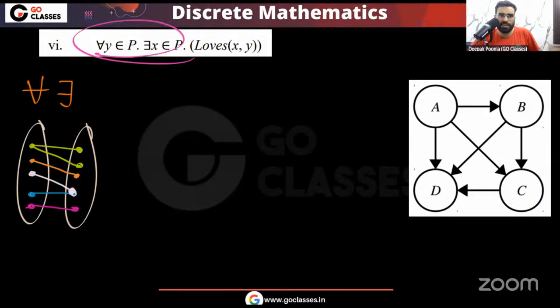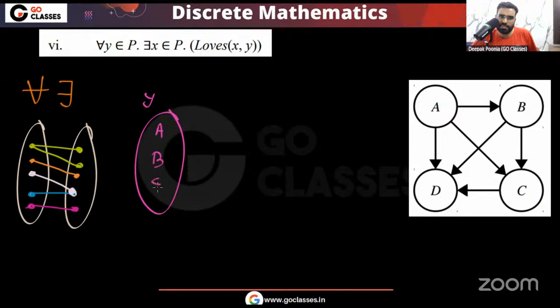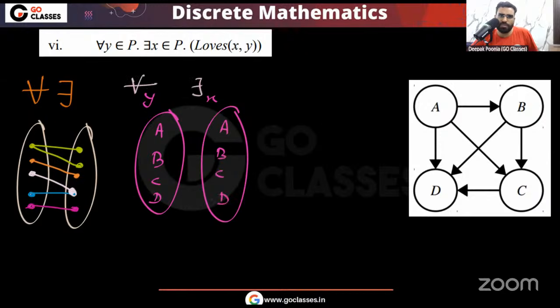Now you can see what we are saying. Notice something very interesting here. This is a very tricky question. Notice the Y variable here. First we have the Y variable, and the domain of the Y variable is ABCD. The domain of the X variable is also ABCD, but remember, the X variable we have with there exists. So this is the situation: for all we have with the Y variable, there exists we have with the X variable.